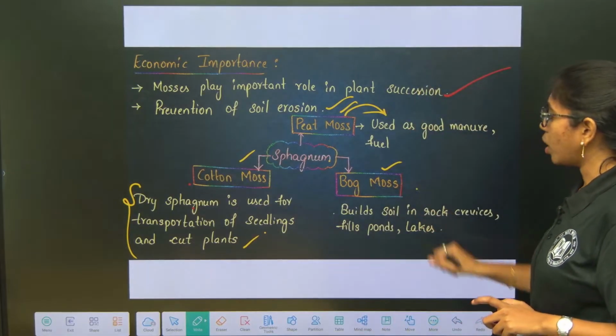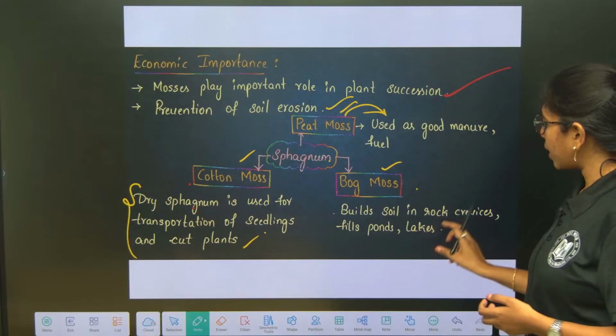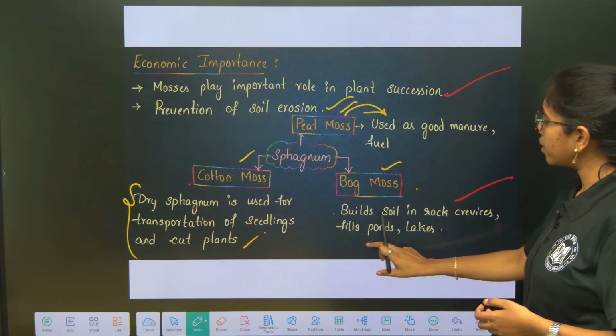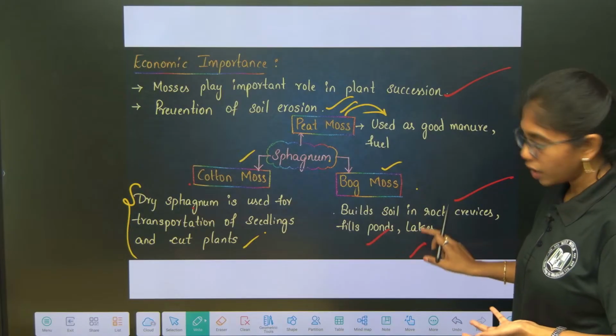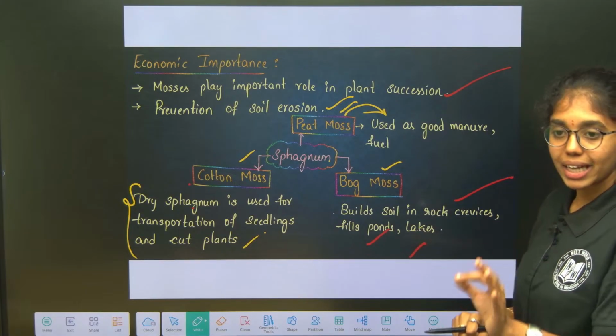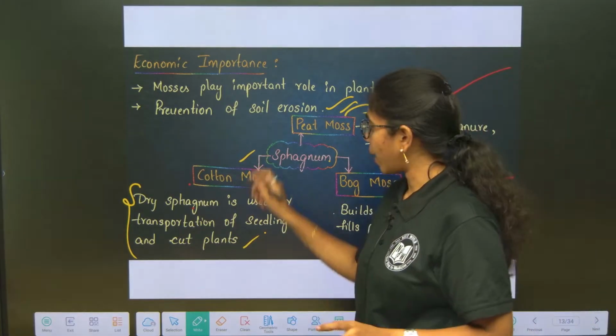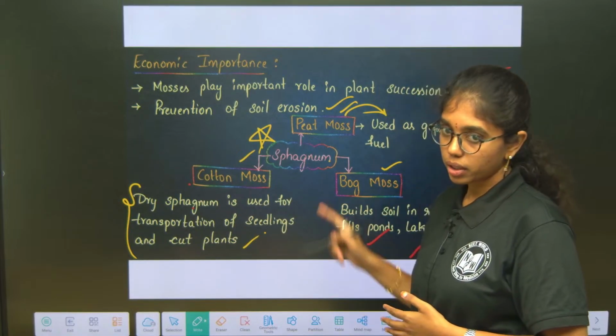Next is bog moss. They can originate in rock crevices, and they will fill ponds and lakes easily. They will start succession easily. So, that is why it is called bog moss. These are important synonyms; many a time you get questions on the economic importance of sphagnum. So, it is important. Clear?